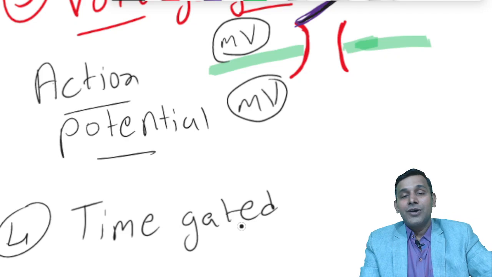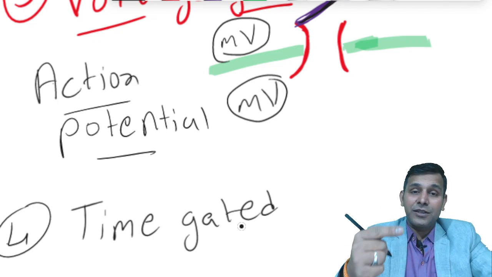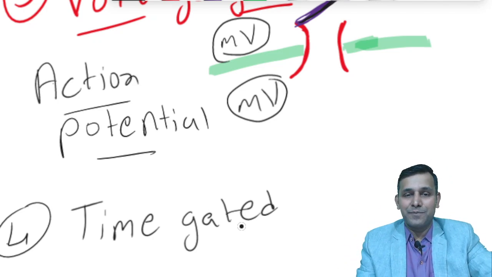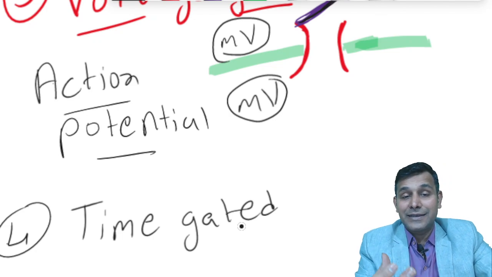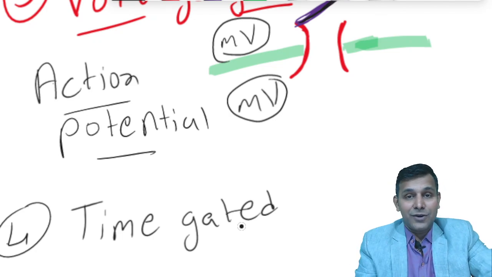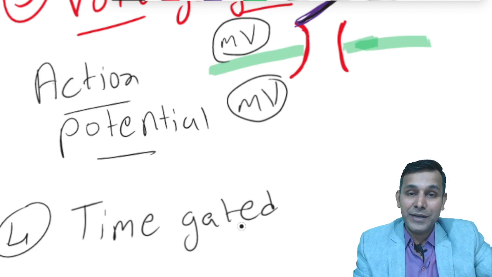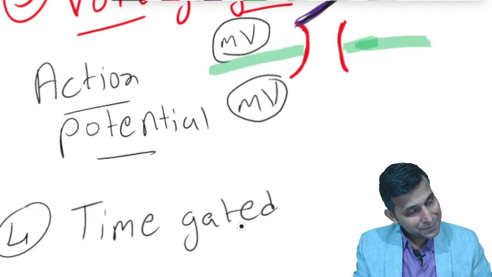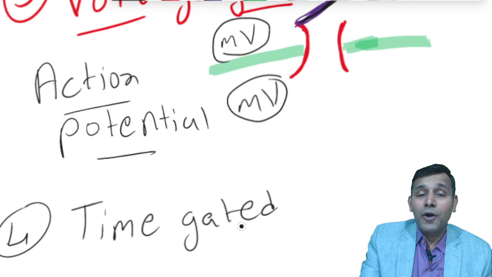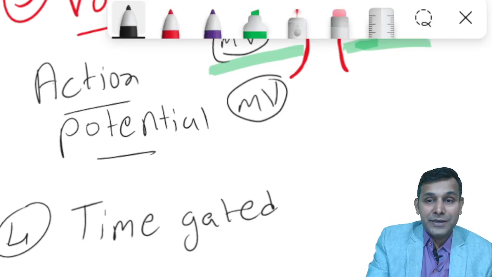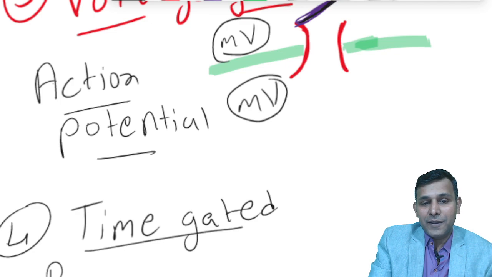Where do you find such types of channels? They are commonly found on the pacemaker cells, which are very specifically activated at a specific time. Say the SA node. The SA node is the pacemaker of the heart, and it has an excitatory activity of say 100 or 120 excitations per minute, which causes the heart to beat at 70 or 80 or 90 or 100 times per minute. So pacemaker cells have the property of time gating behavior. Time gated channels are most commonly found on pacemaker cells.